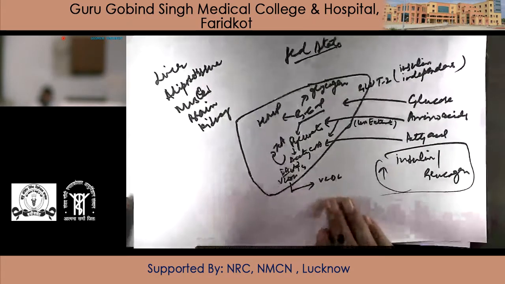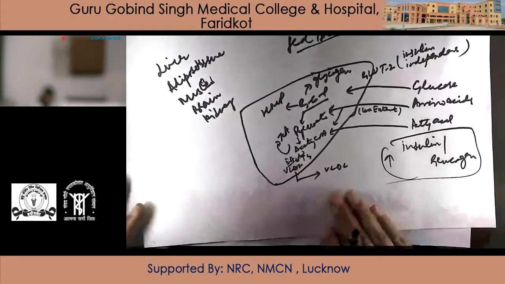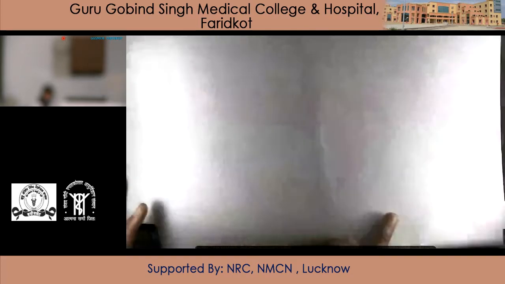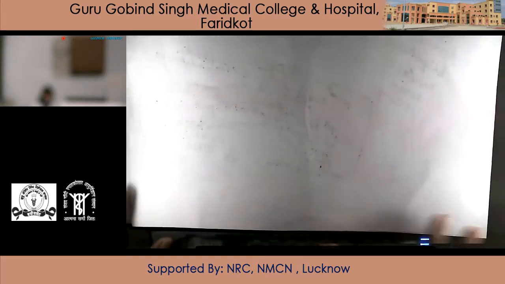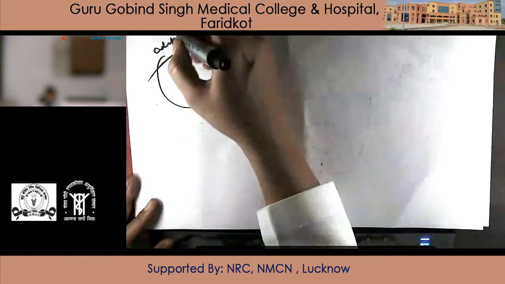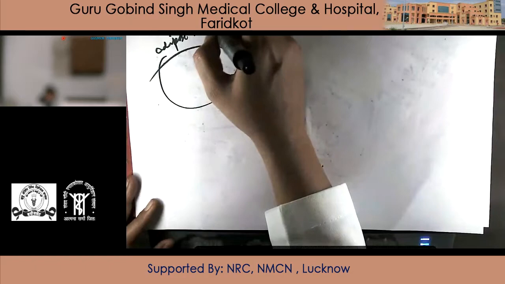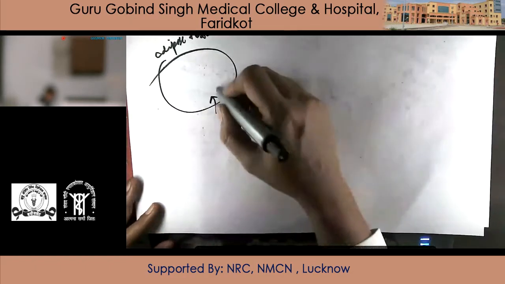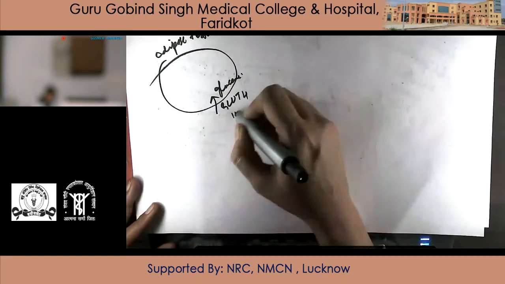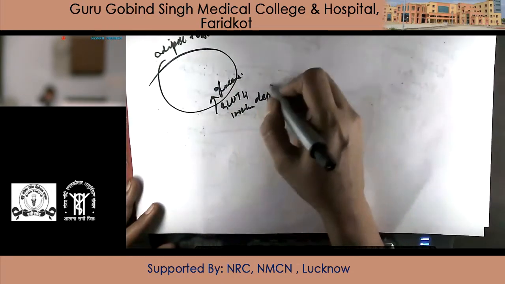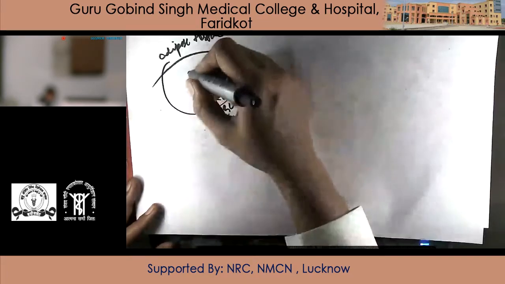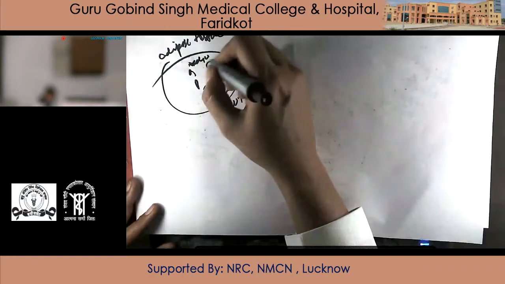Next organ is adipose tissue. In adipose tissue, glucose is taken in by GLUT4, which is insulin dependent. Pyruvate, acetyl coenzyme A, TCA cycle.